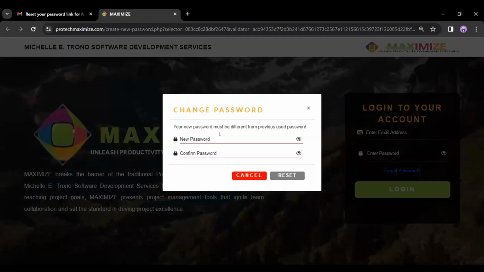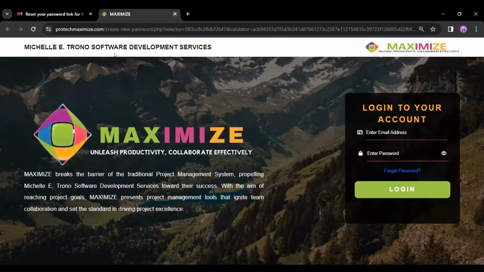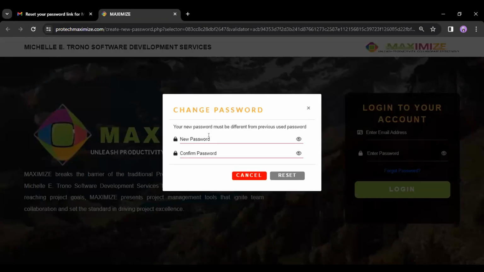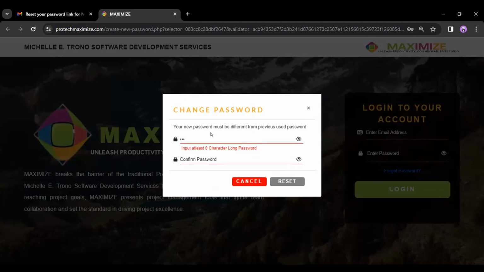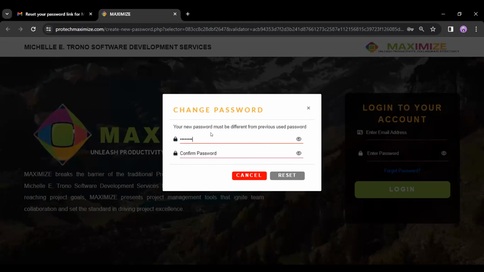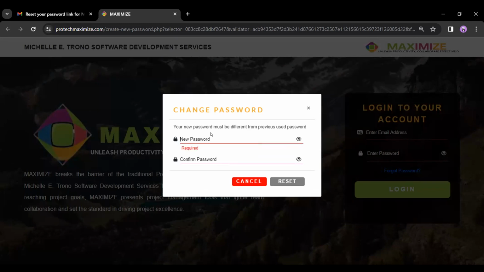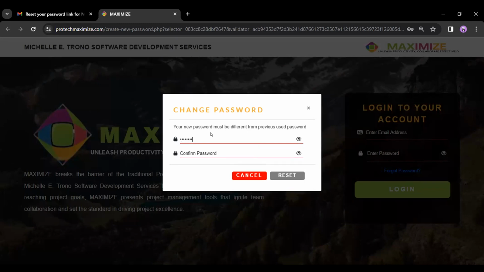And as what you can see, it will automatically pop up and we have to correct the validations here, wherein the new password and confirmed password should have the same passwords. If we try to not correct the confirmed password, or if it is not at least 8 characters or doesn't have a special character and a number, it will not allow us to change the password, since we have a validation here that our password should be at least 8 characters long and should have a special character and a number.